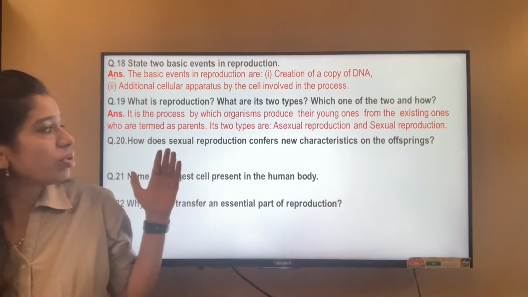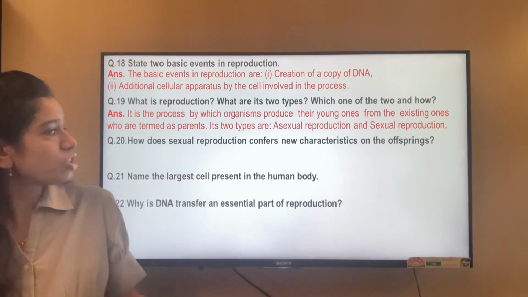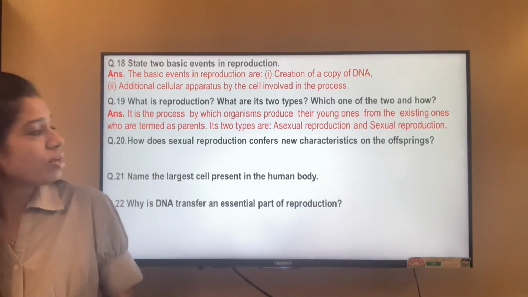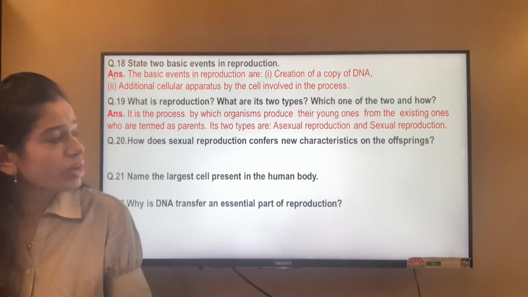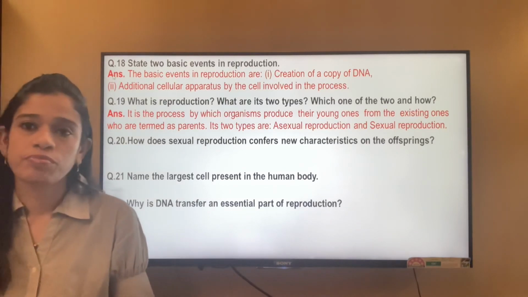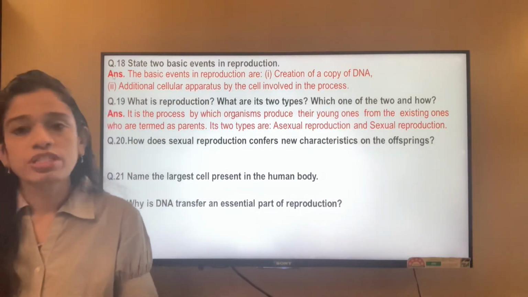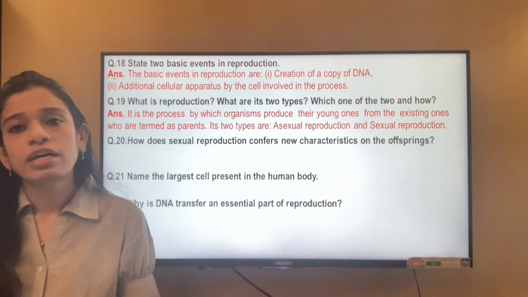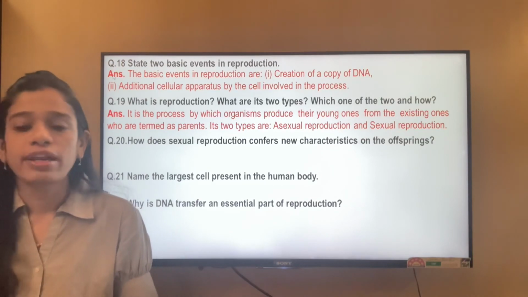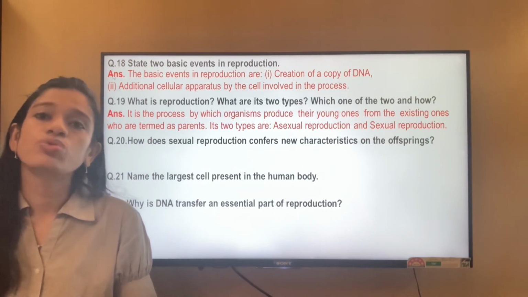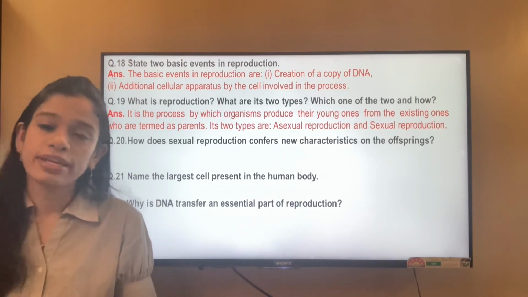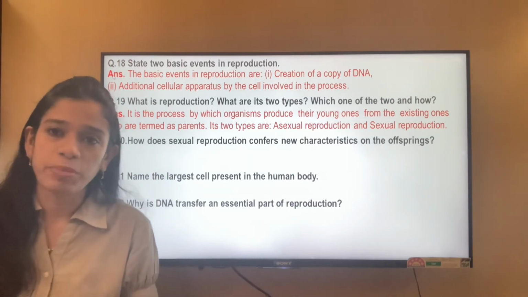If you are talking about reproduction, it is of two types, asexual reproduction and sexual reproduction. How does sexual reproduction confer new characteristics to the offspring? In sexual reproduction, the conferring of the new characteristics is done through the DNA copy or DNA transfer, or basically the DNA replication.